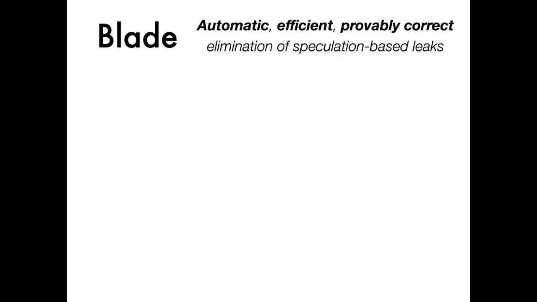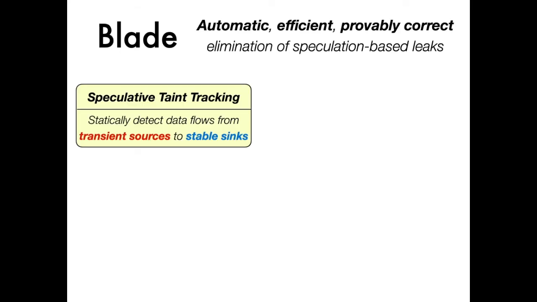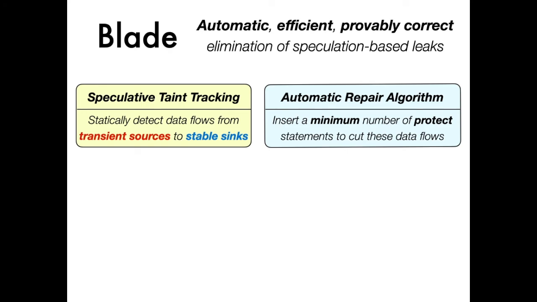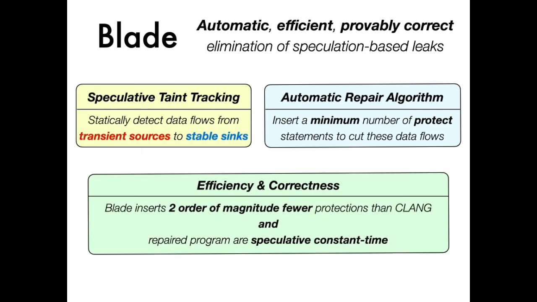In this video, I have presented Blade, a new fully automatic approach to provably and efficiently eliminate speculation-based leakage in unannotated cryptographic code. Blade statically detects data flows from transient sources to stable sinks and synthesizes a minimal number of speculative load hardening-based protect calls to eliminate potential leaks. Our preliminary evaluation shows that Blade inserts 2 orders of magnitude fewer protection than Clang, and that repaired programs incur minimal performance overhead.